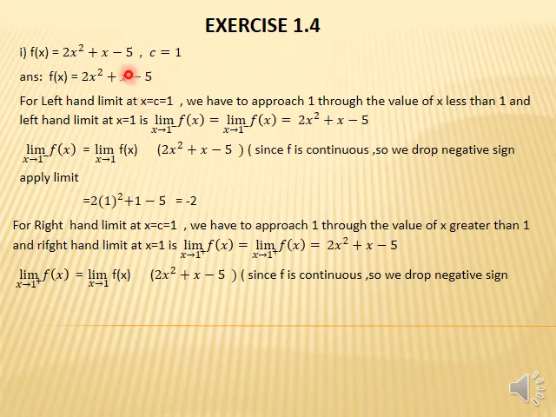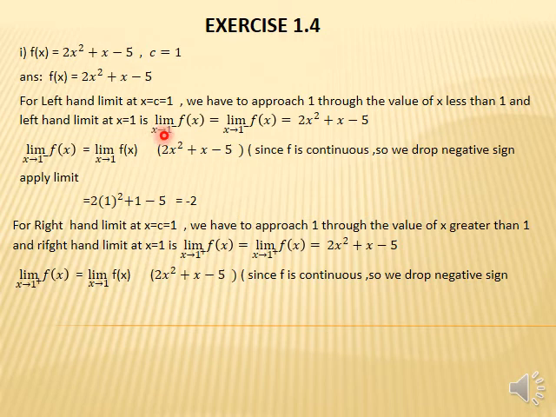Now student, start exercise 1.4. Student, in each and every question I will explain all the theory in detail, then how to apply the limit, then how to get the answers. Student, so in exercise 1.4, question number 1 is f of x equals 2x square plus x minus 5, at c equals 1. It means we have to find the limit at c equals 1. So the given function is this; for the left hand limit at c equals 1, we approach 1 through values of x less than 1.